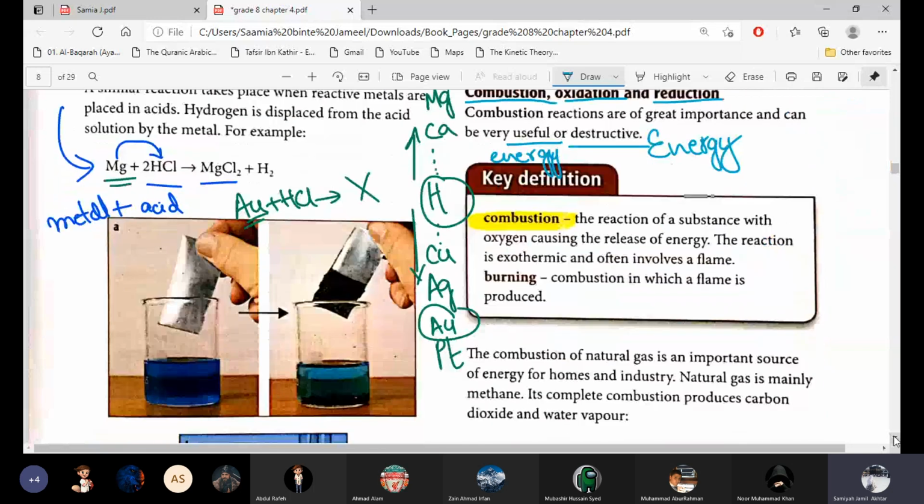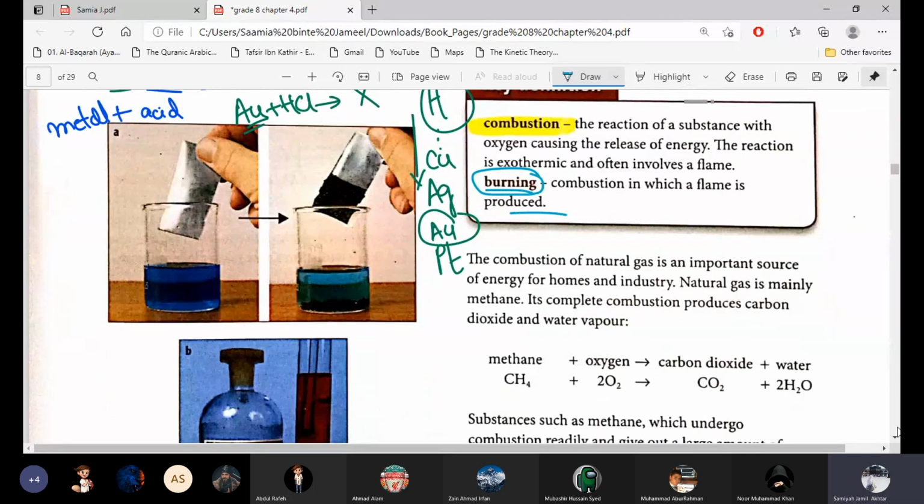Combustion reactions are highly exothermic. It is the reaction of a substance with oxygen causing the release of energy. The reaction is exothermic and often involves flame. Burning is combustion in which a flame is produced. So burning is a combustion that produces so much energy that it results in flames. A matchstick burning, paper burning, anything which burns: wood, fuel, petrol, anything.